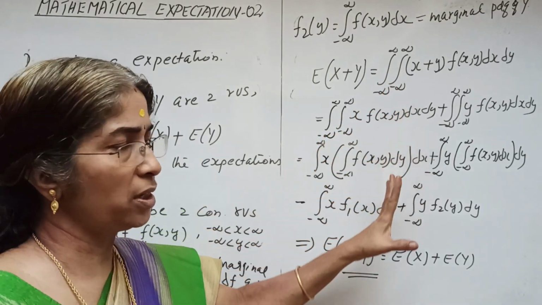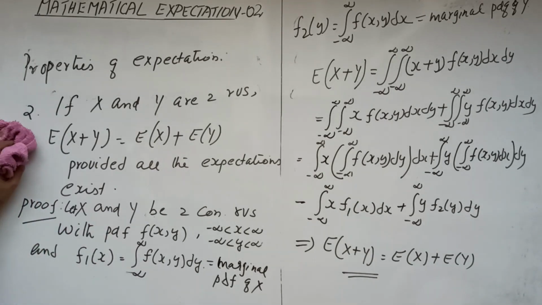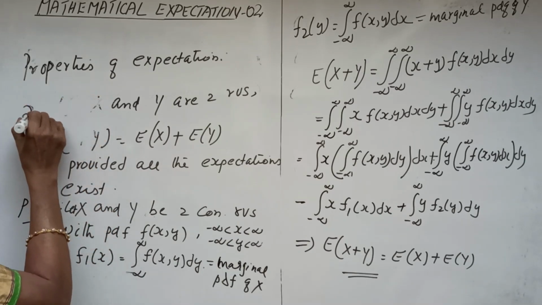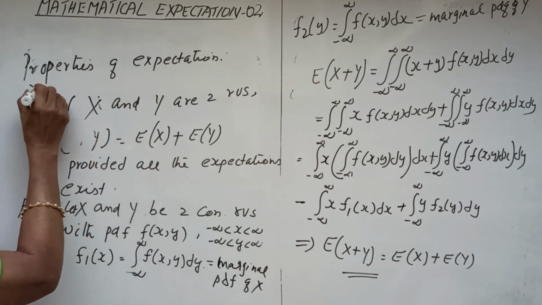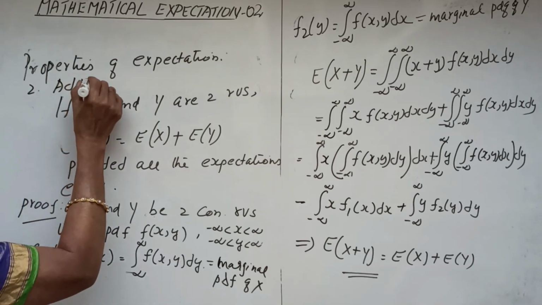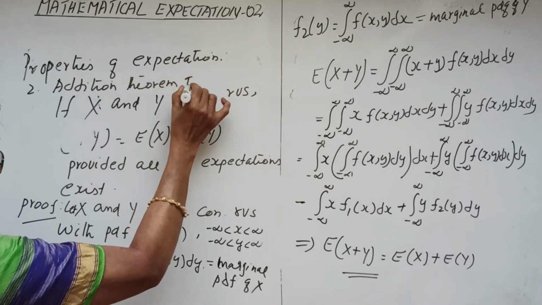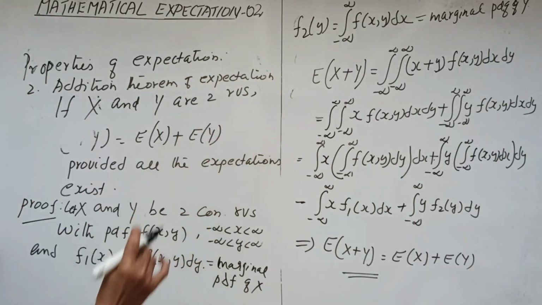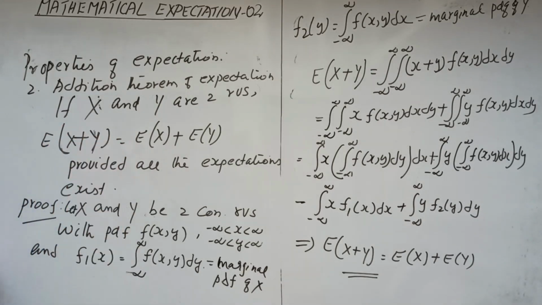This is known as property 2, the addition theorem of expectation. Very important result: expectation of x plus y equal to expectation of x plus expectation of y.